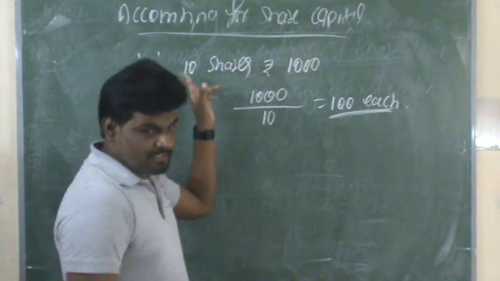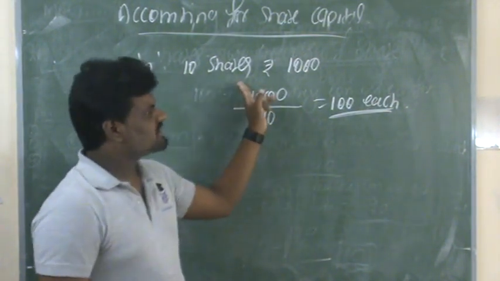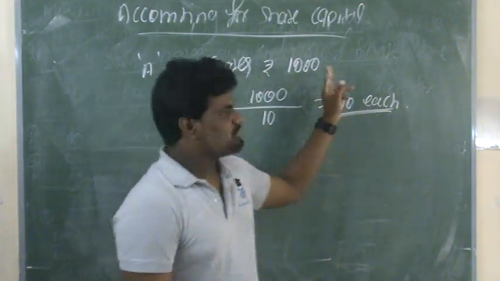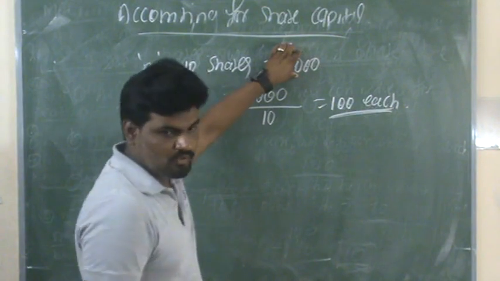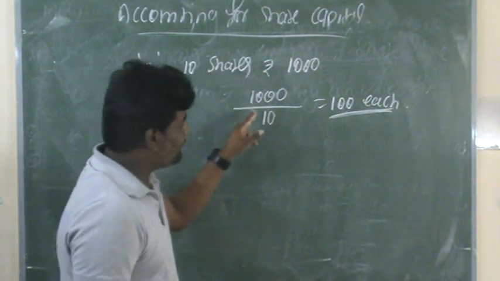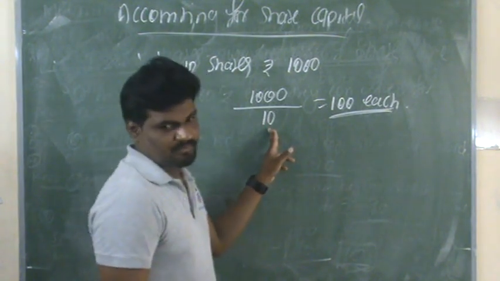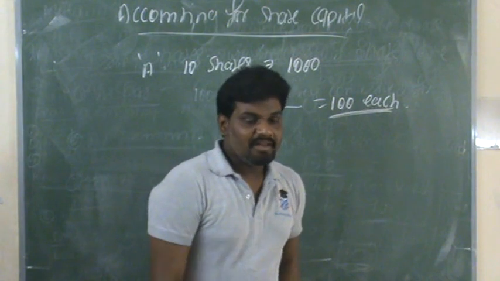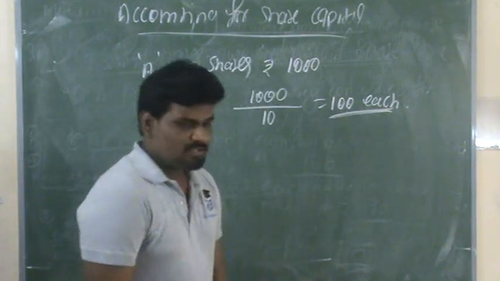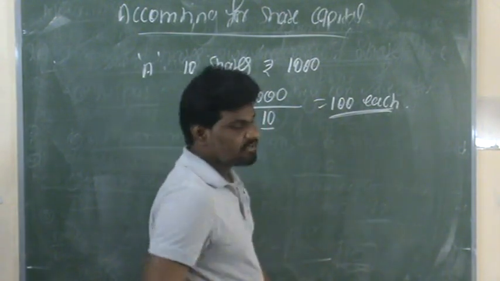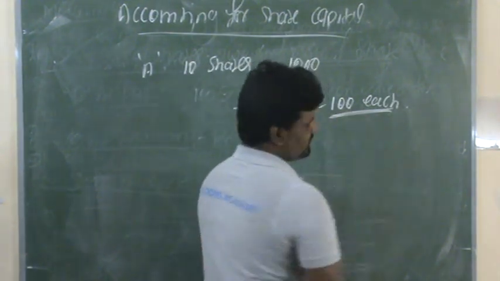So this person is purchasing 10 shares, and the total amount is rupees 1000. This is the total amount of share capital. If we divide the total amount of capital by the number of shares, we can easily ascertain the total cost of each share. So here, for 10 shares, each share costs rupees 100.